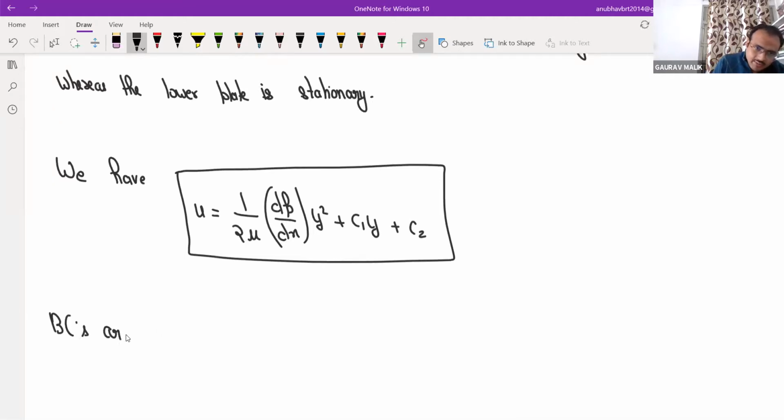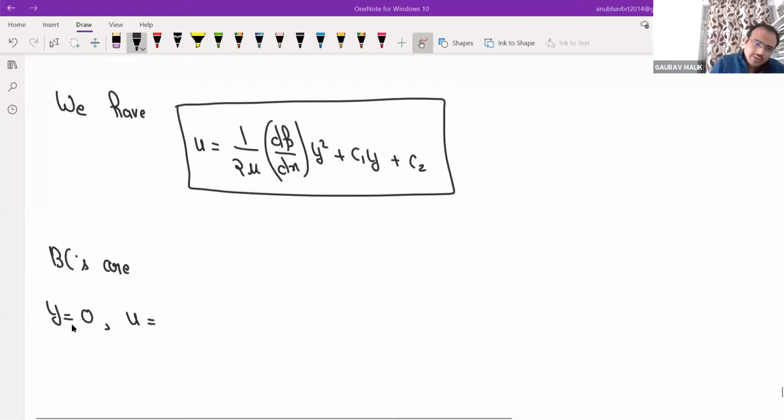At y is equal to 0, the value of u is equal to, tell me, 0, because y is equal to 0 is not the center line, it is the lower plate. So u is equal to 0 at y is equal to 0, and at y is equal to h, u is equal to capital U.